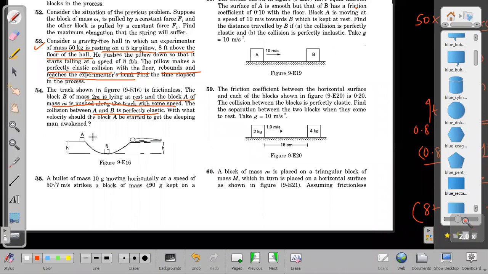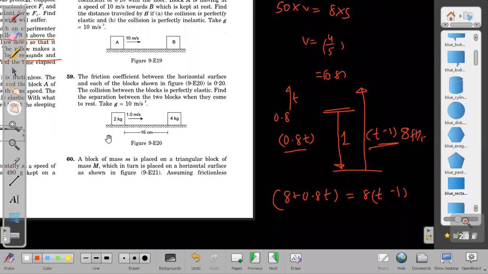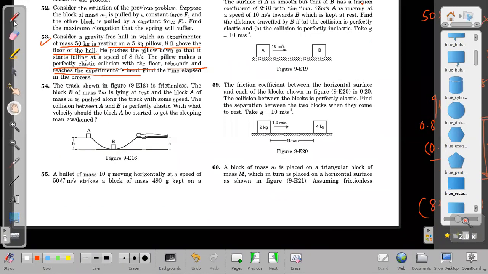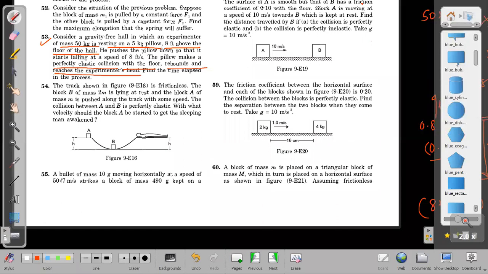Sir, I think we are getting 2 point something, not 0.2. Then it is a mistake, 2.22 is coming. What is the answer given? The answer is different? 0.2. Same, sir, same only. So set to 0.2. Then the pillow goes down and then comes up and wakes him up, right?